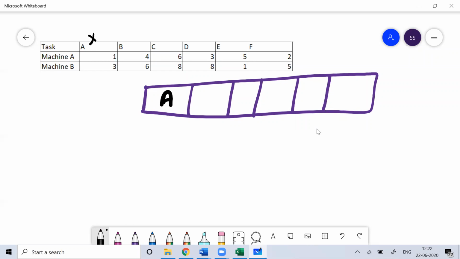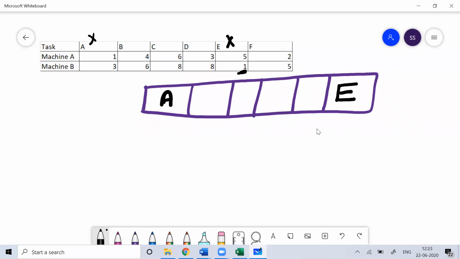Similarly, you can see the value 1 on machine B. If there's a smallest value on machine B, you'll do that job at the end. So job A is done, job E is done.